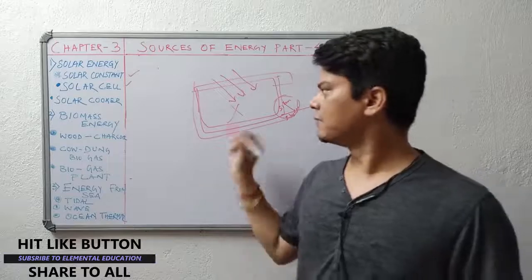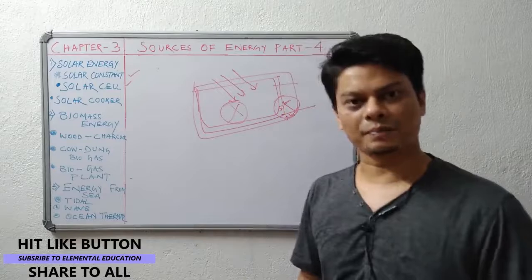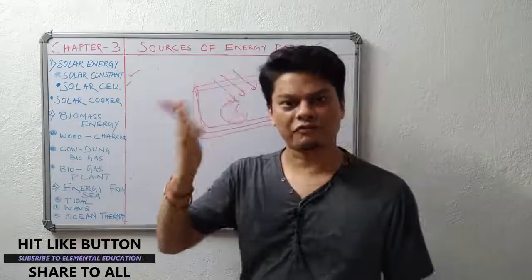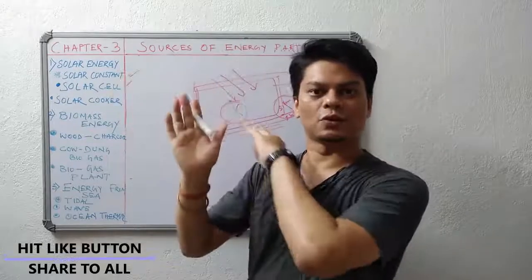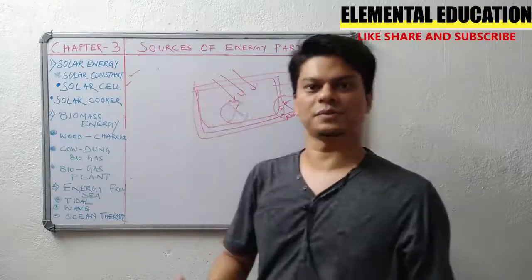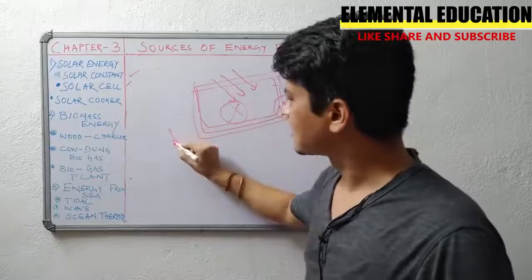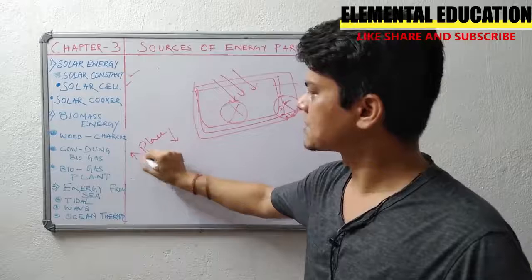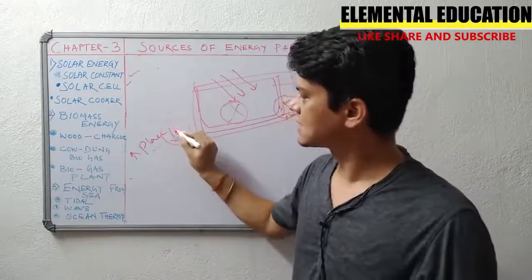The second one is, everybody cannot install this solar cell. Suppose people are staying in apartments. Those apartments, suppose there are some 20 floors or 15 floors, the amount of solar cells we will be installing on the rooftop, right? That won't be sufficient for the consumption that is needed in the whole apartment. So we need a place. The solar cell requires a good amount of area to install. So that's the second demerit.